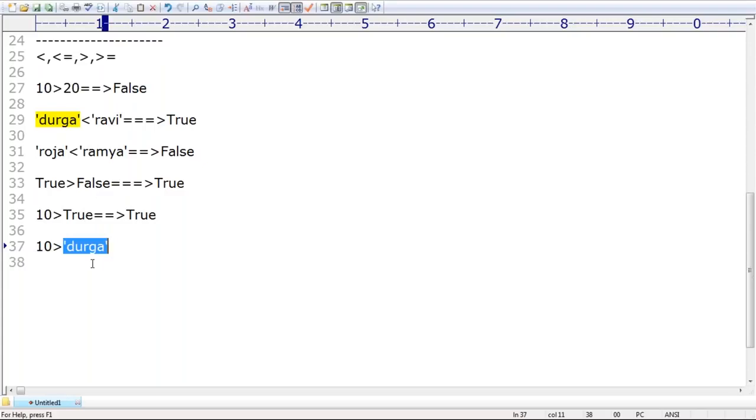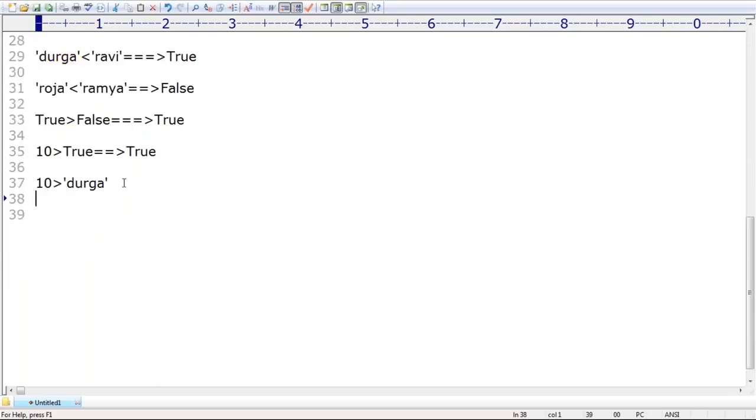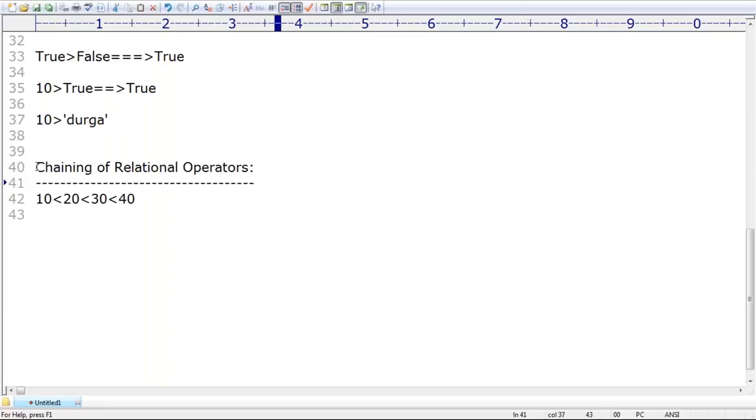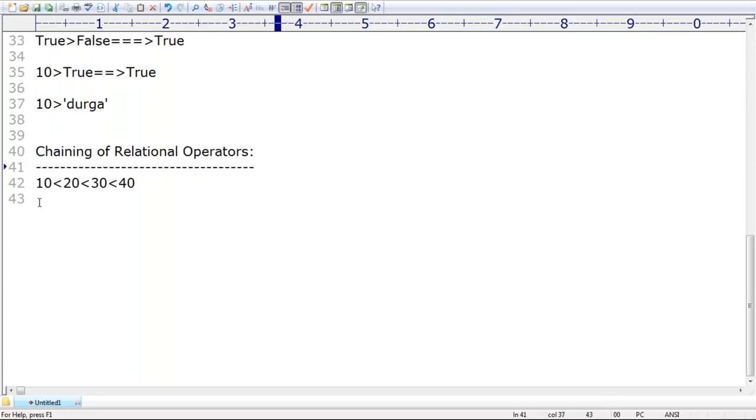Okay, make sure. Next, after that, I covered one more point, sir. 10 less than 20, less than 30, less than 40, something like this. This is called chaining of relational operators, right? Can you please tell, is it valid or not? Yes, sir, no problem at all.